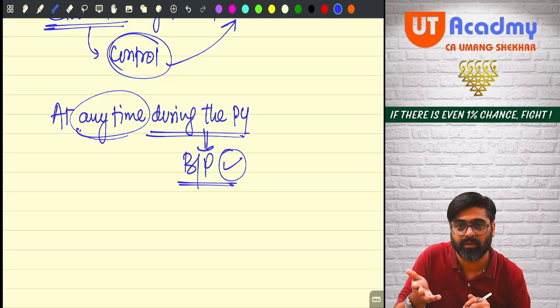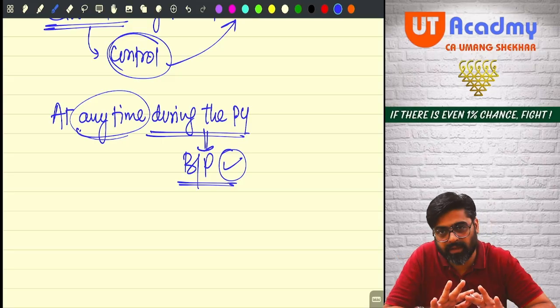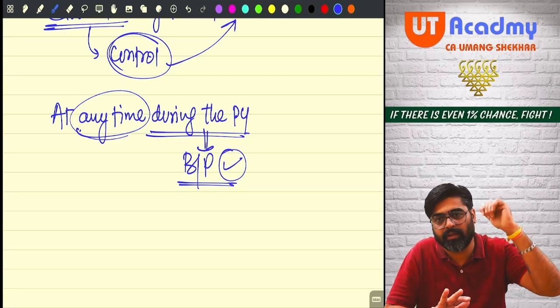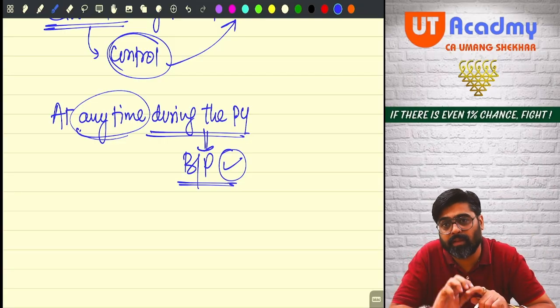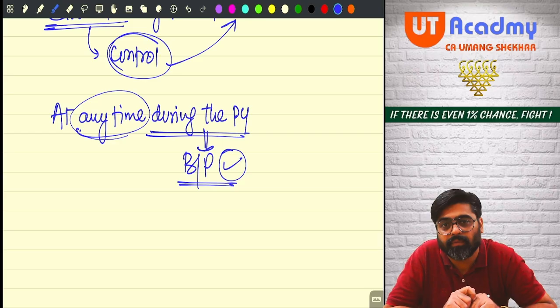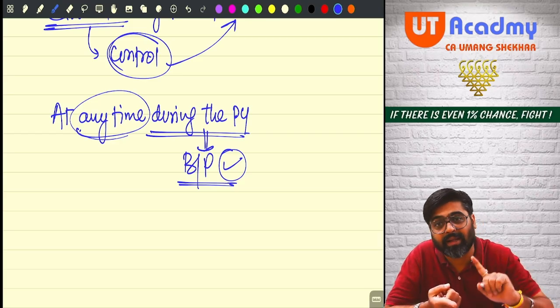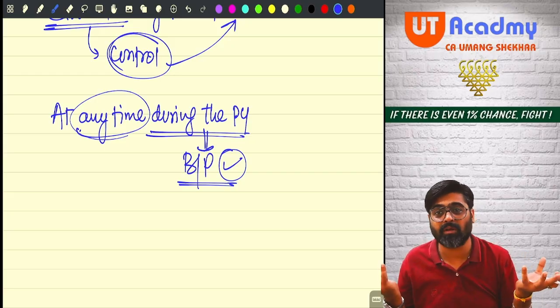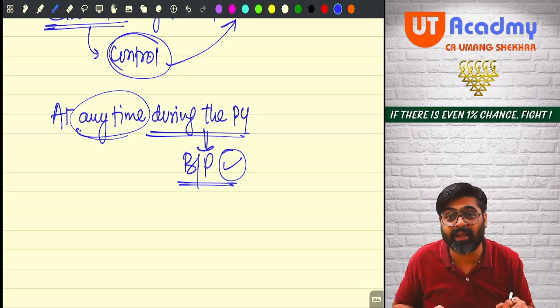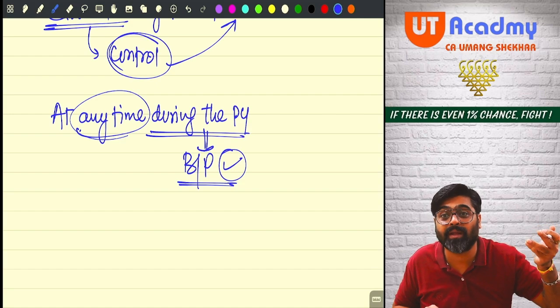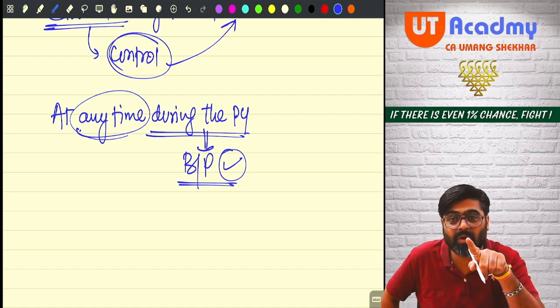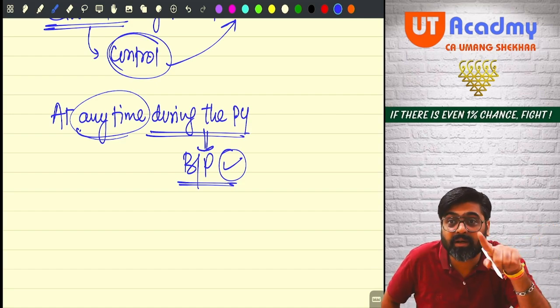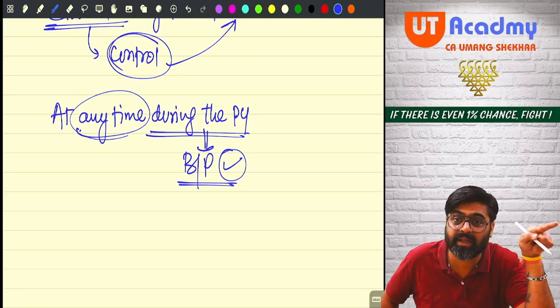What if the activity is not performed in the assessment year, but it was performed in the previous year? Still the income of that activity will be taxed in the assessment year. You cannot say that I am not performing this activity anymore in the assessment year, so I will not pay tax on the income of this activity. In the assessment year, the income of that activity will be taxed under the head PGBP.